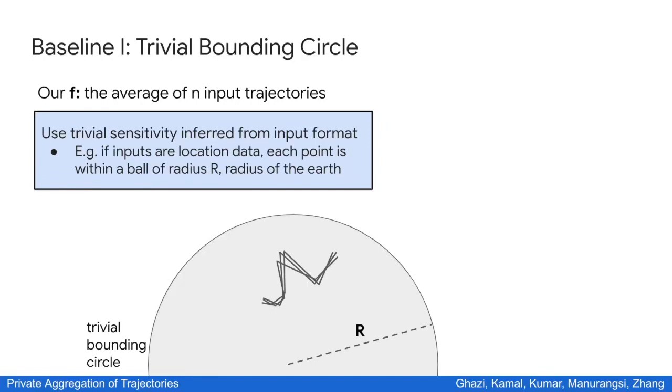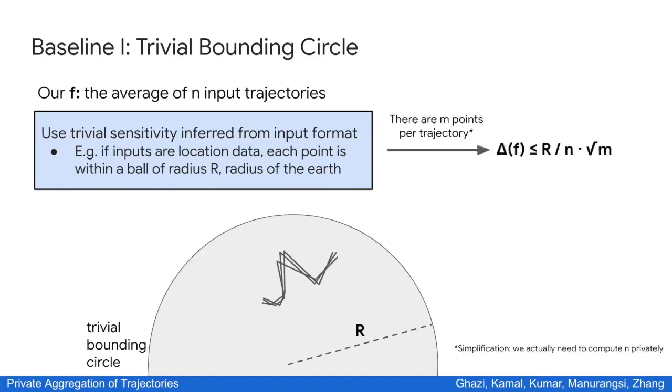Now, if we know that each point is within radius r of the origin, then since there are m points in each trajectory, we can compute the sensitivity of the averaging function to be r times square root m over n. If we add noise according to this sensitivity and the formula from the previous slide, then we would get our differentially private trajectory aggregation. This is indeed our first baseline, which we call the trivial bounding circle algorithm. Now, while this is okay, it's still not the best we can do.